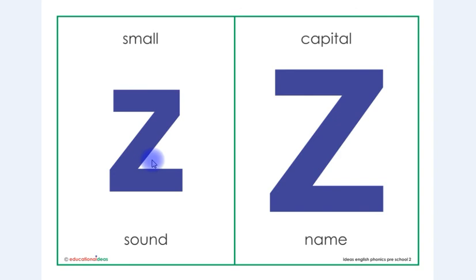This is letter Z in small shape and this is letter Z in capital shape. The sound is Z and the name is Z.